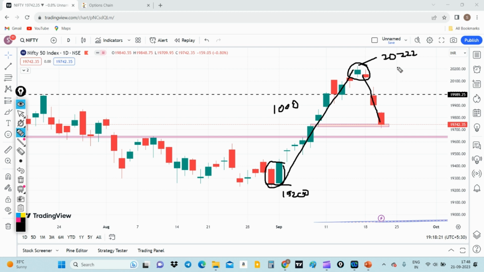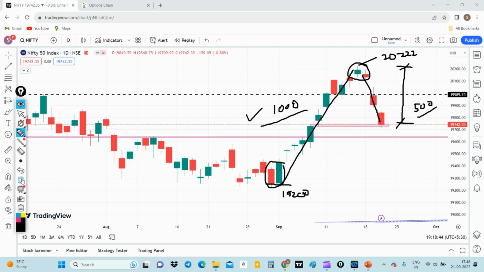So if you see the cumulative losses in the last 3 or 4 days, from 20,200 we have come down around 500 points. We had gained around 1,000 points, and now in 3 days we have lost around 500 points. So cumulatively we have almost given up 500 points.